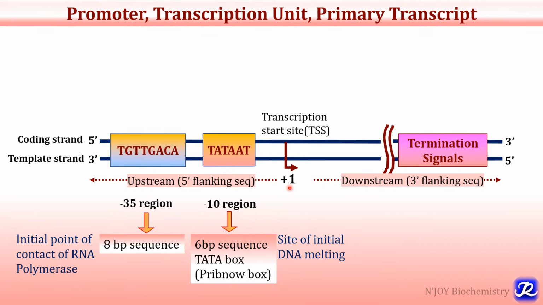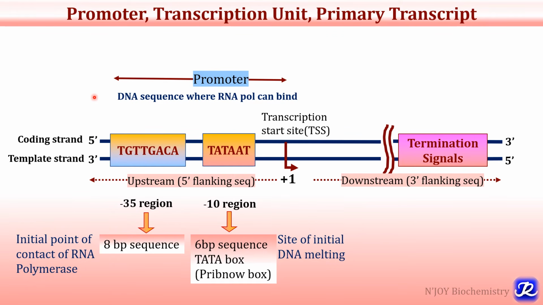The second region is the -35 region. It is an 8 base pair sequence, and it is the initial point of contact of RNA polymerase. So this is the promoter region, and it has two regions, one is -10, one is -35. RNA polymerase first binds to this -35 region, and then it leads to separation of the two DNA strands at this -10 region. So this is the site of initial DNA separation, and this is the site of binding, and this region is called the promoter.